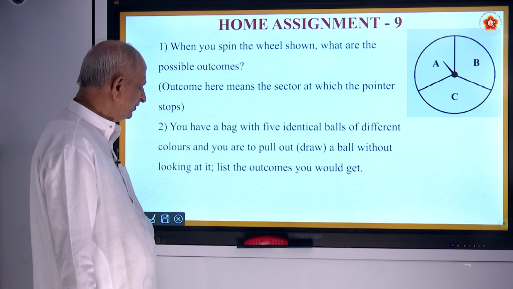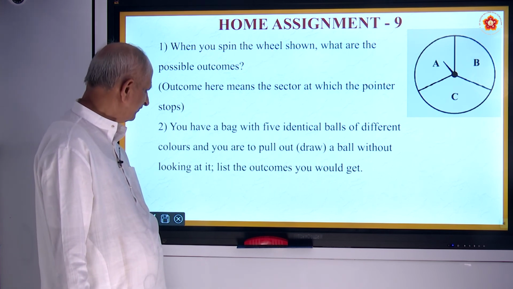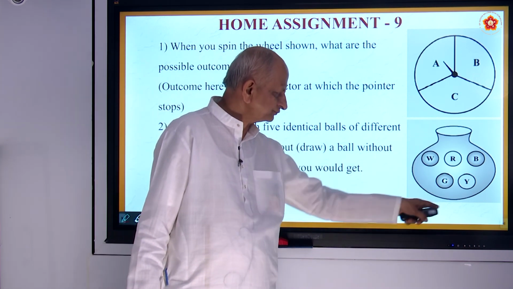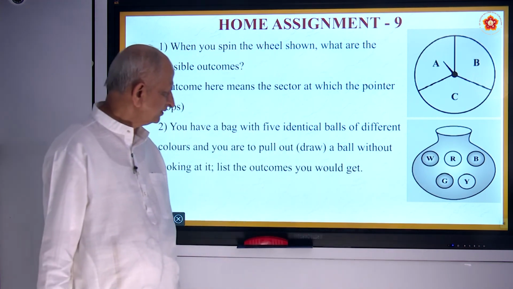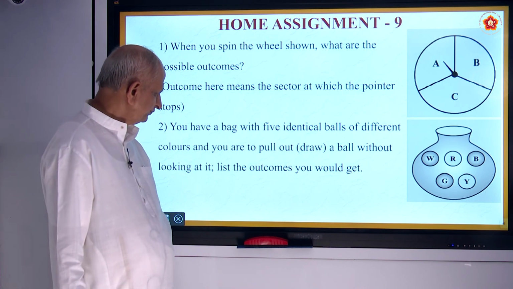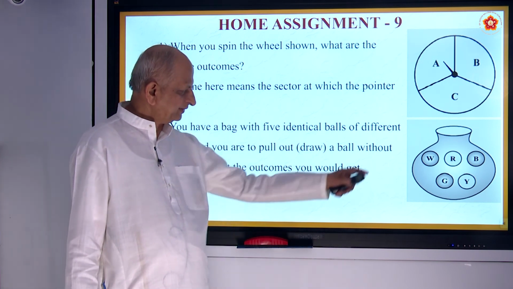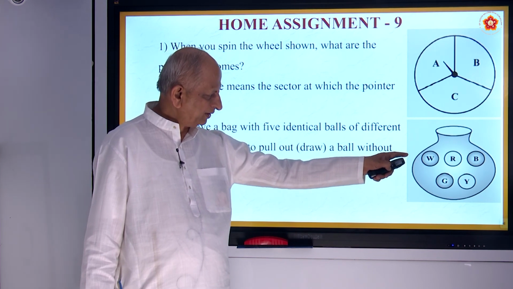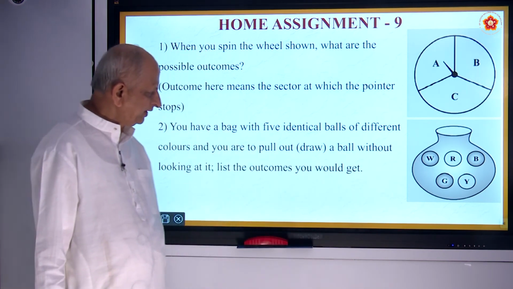And you have a bag with 5 identical balls of different colors. So there is a bag, there are different colors. What are the colors? It may be a white ball, red ball, then blue ball, green ball, yellow ball.